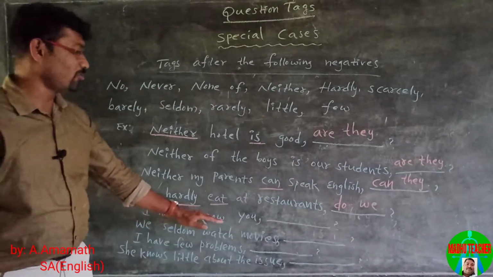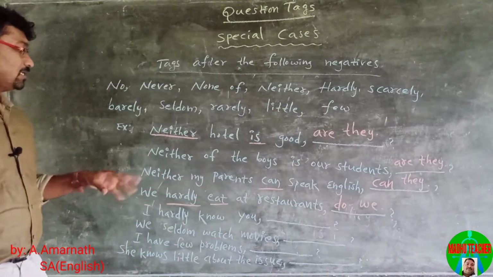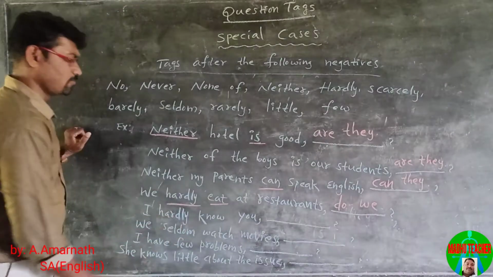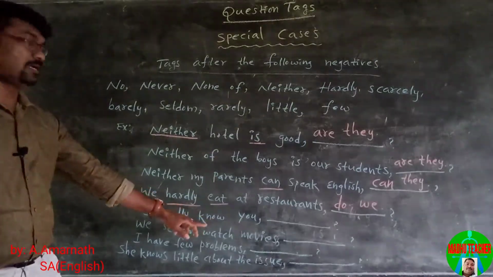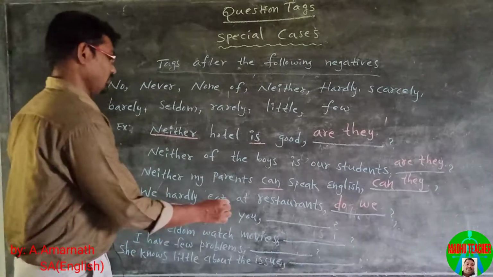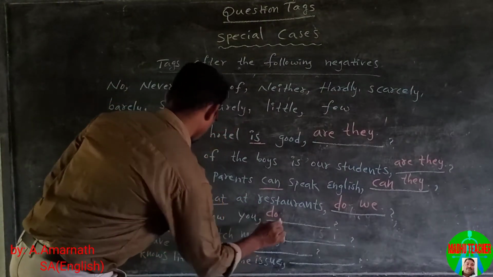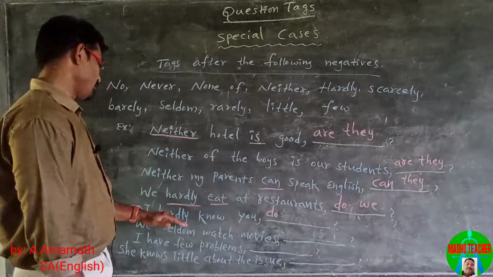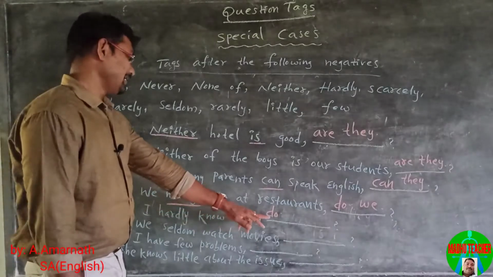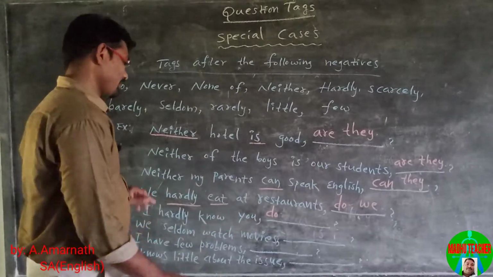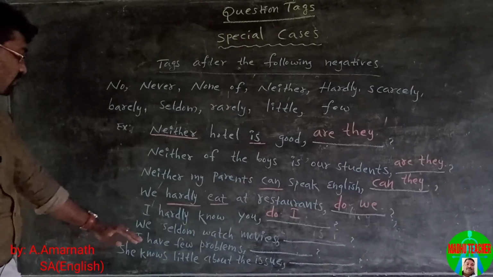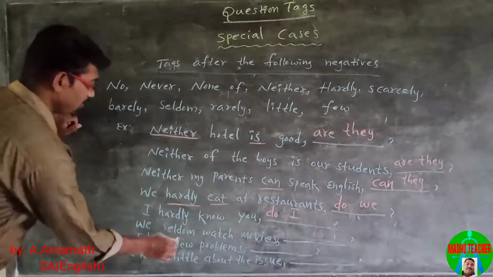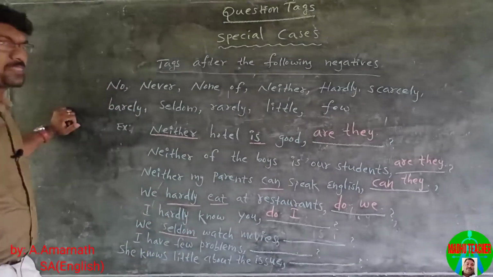I hardly know you. Hardly means almost not. The main verb is in the simple present, so we use do. The statement is in negative form, so we use a positive tag, do, and the pronoun is I. Do I? We seldom watch movies. Seldom means rarely.